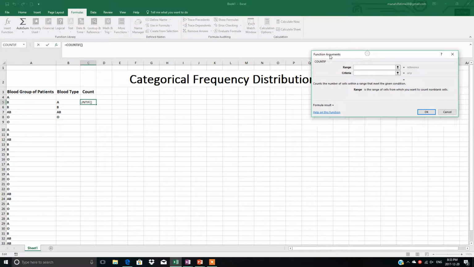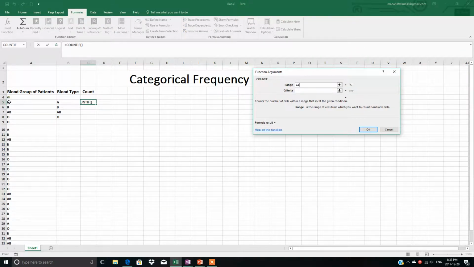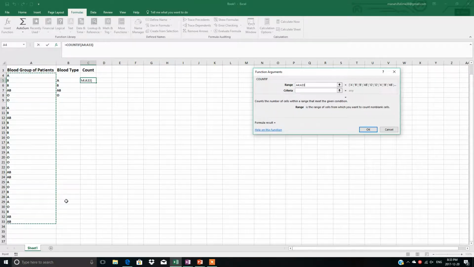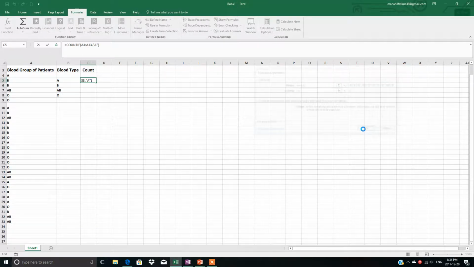And this dialog box will open. In the range, you have to select these 30 patients. And in the criteria, you have to write in quotation marks, first A. So see, 7 patients.